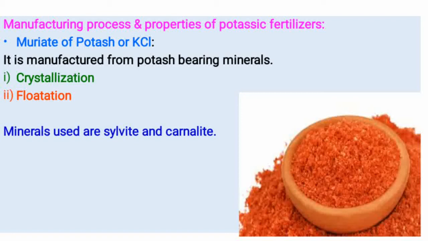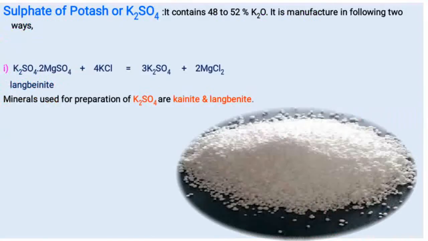Okay, that is the manufacturing process of potassic fertilizer. Muriate of potash is mostly 100% manufactured from sylvinite and carnallite bearing minerals. Okay. So next, the next class manufacturing process, that is sulfate of potash. Sulfate of potash contains 48 to 52% potassium oxide.